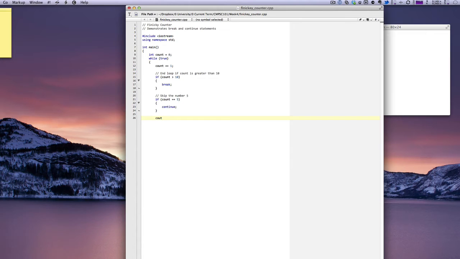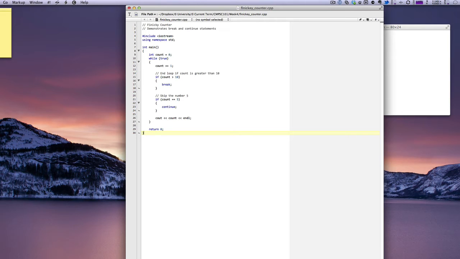Once those tests are done, we want to see out count and the end line, and that's the end of our while loop. We return 0 and close our main function. Okay, so that's the code for the finicky counter.